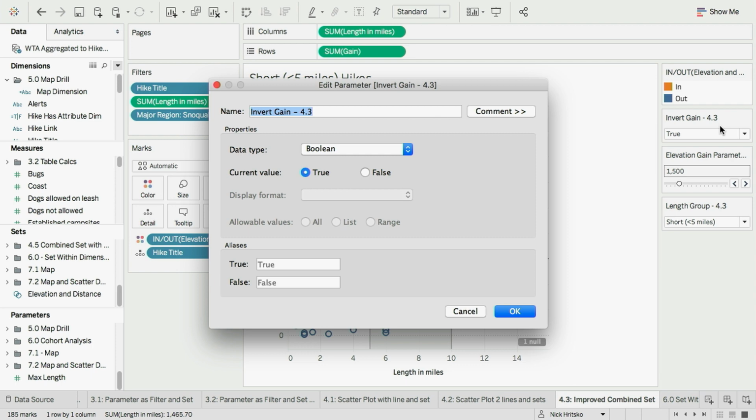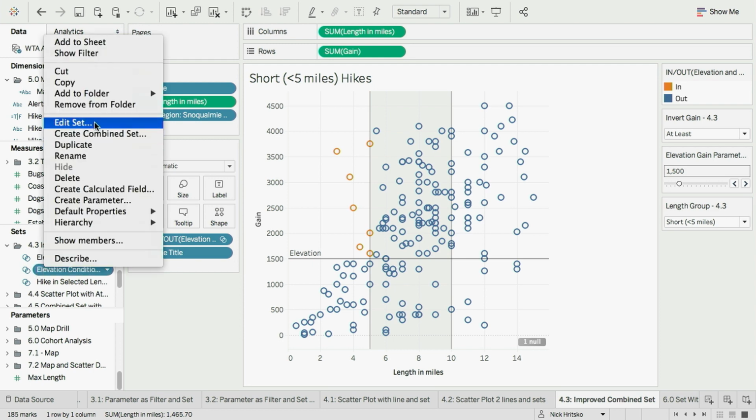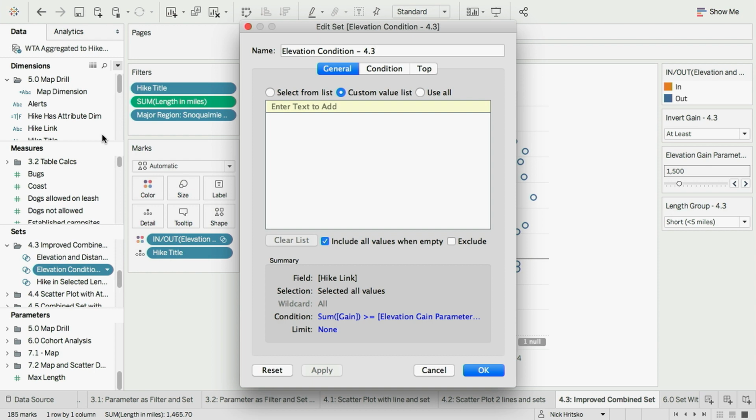The second thing I want to focus on here is at the bottom, we have the ability to create our own alias. So I don't have to live with my dropdown saying just true and false. I can come in here and add something a little more friendly, like at least and at most. And when I click OK, my parameter dropdown updates with those values. Now, as we pointed out before, whenever we use a parameter, we have to hook it up to something. So we'll continue with the set example by editing our elevation set.